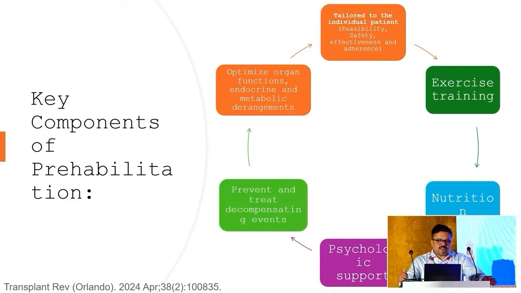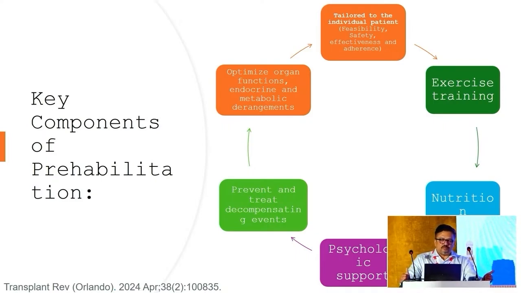But in addition, in cirrhotics, as I said, you need to prevent and treat the decompensating events, because decompensating events like hepatic encephalopathy can lead to reduced nutrition intake. The high ammonia can lead to further muscle loss. And ascites, again, if you have ascites, the nutrition will be poor. So you have to prevent and treat the decompensating events in your patients with cirrhosis.